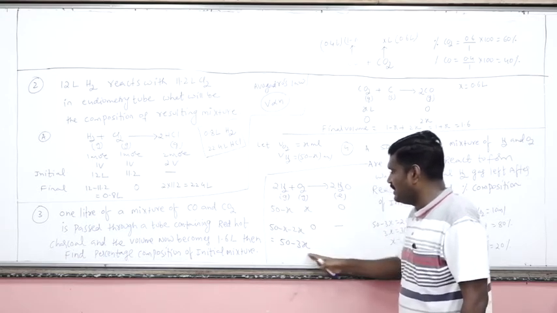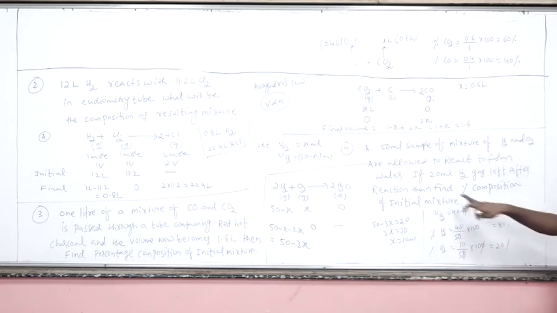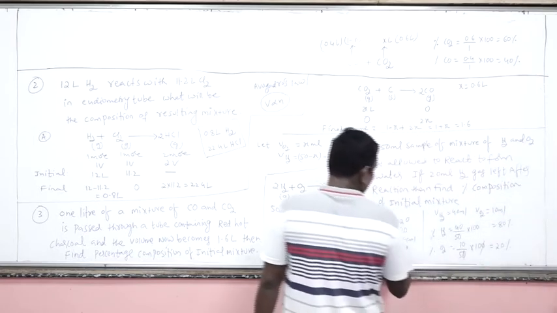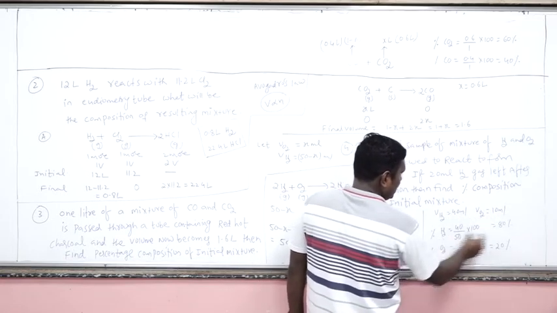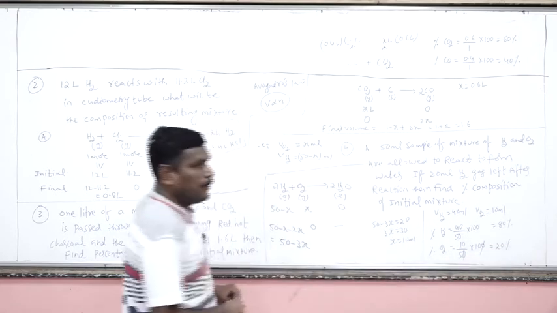The remaining volume is 50 minus 3x, which is the 20 volume given in the question. 20 ml of H2 will be left. So from here, the x value will be 10, the volume of hydrogen is 40 and oxygen is 10. The percentage of hydrogen is 80% by volume, and oxygen is 20% by volume.